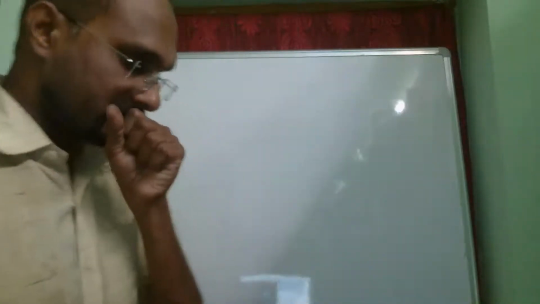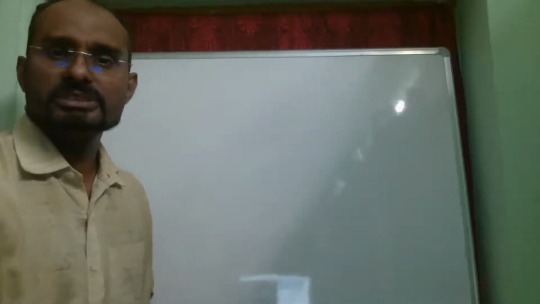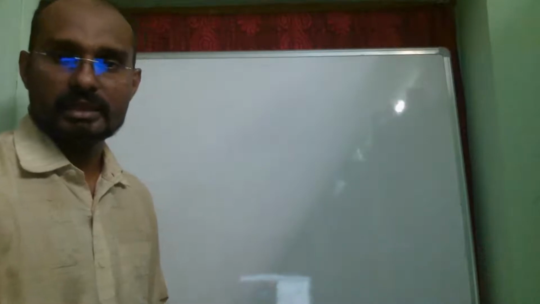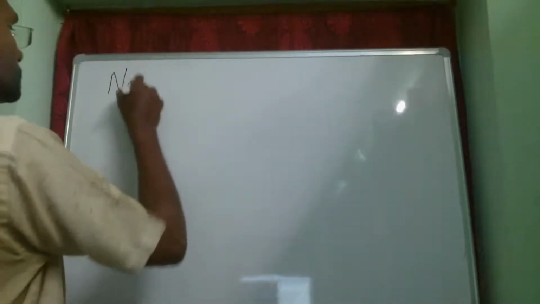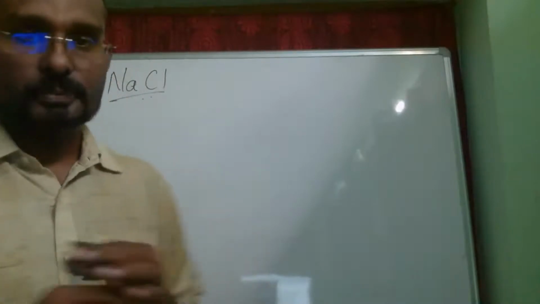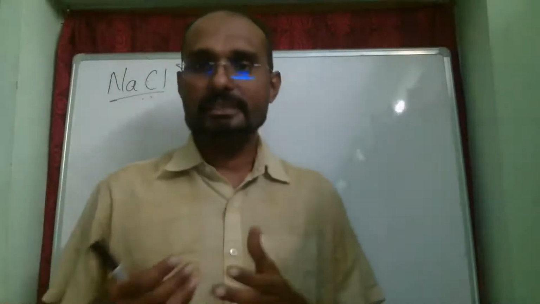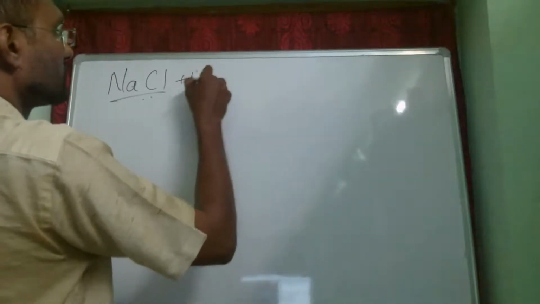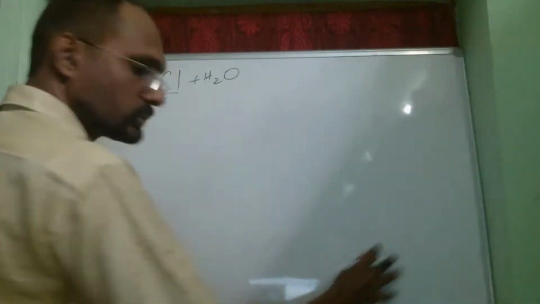Coming to these salts, the most significant of all salts is sodium chloride, NaCl. It is a very important compound because it is the starting product for many other salts. When sodium chloride is dissolved in water, it gives us salt water.